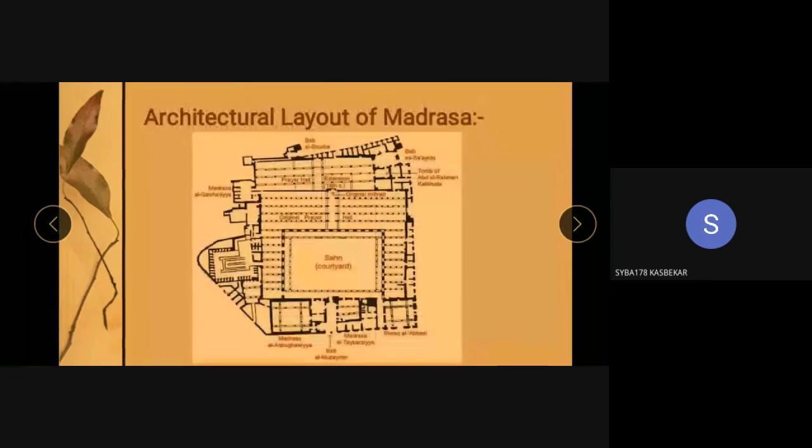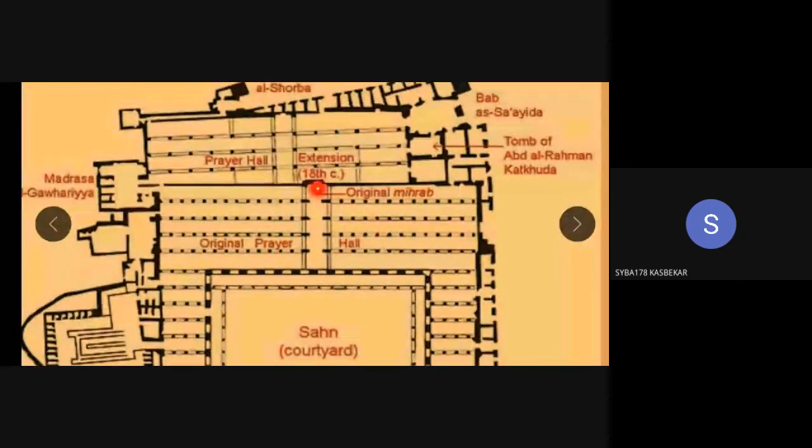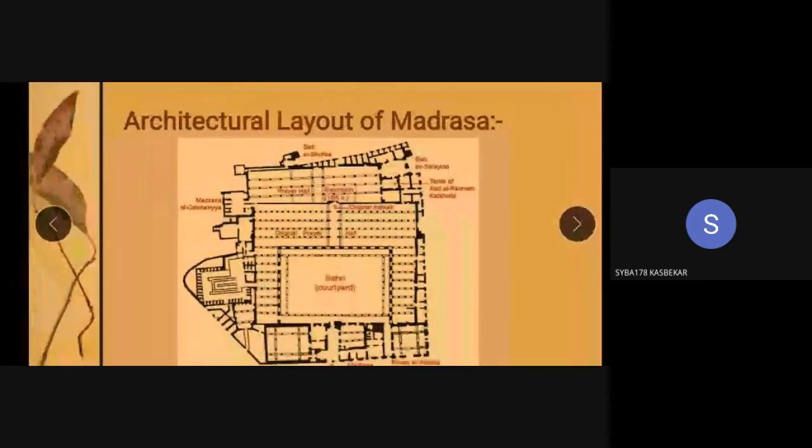Again in the madrasa we can see the prayer hall, and there is a mihrab. You see the presence of the mihrab. Mihrab is this arch, this small arch that points the direction of Mecca. Again, it has various mihrabs and prayer halls where all the Islamic followers used to prostrate, doing their Islamic prayers. And again, different tombs are attached.